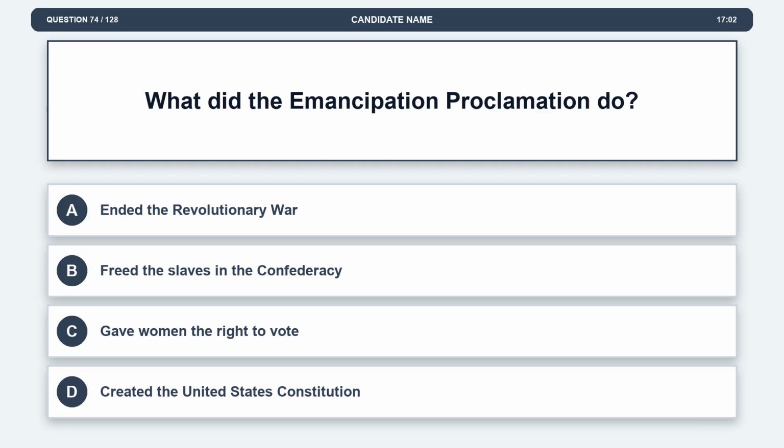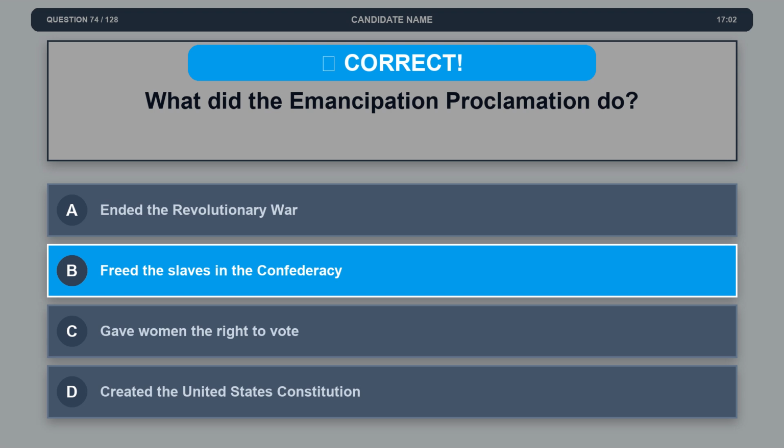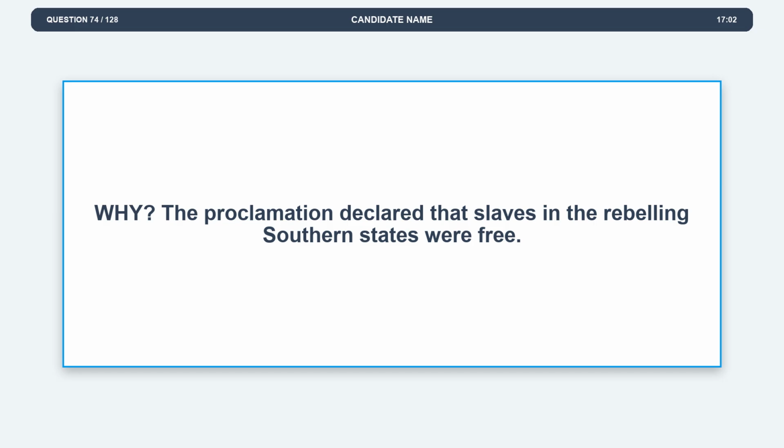Question 74. What did the Emancipation Proclamation do? Option A. Ended the Revolutionary War. Option B. Freed the slaves in the Confederacy. Option C. Gave women the right to vote. Option D. Created the United States Constitution. The correct answer is option B. Freed the slaves in the Confederacy. Explanation. The proclamation declared that slaves in the rebelling southern states were free.